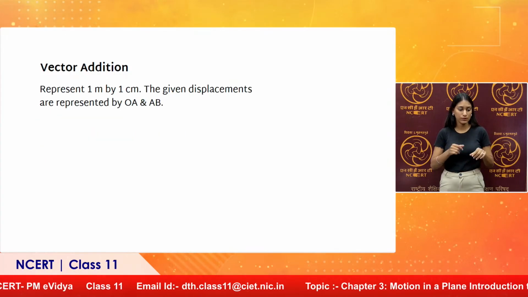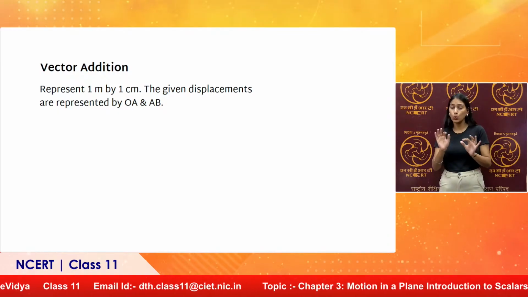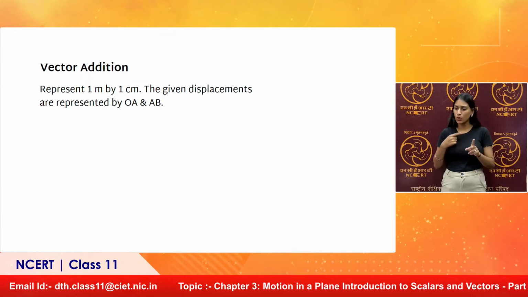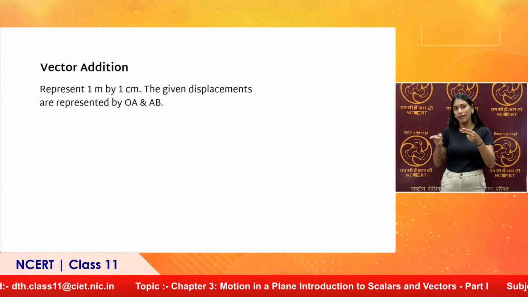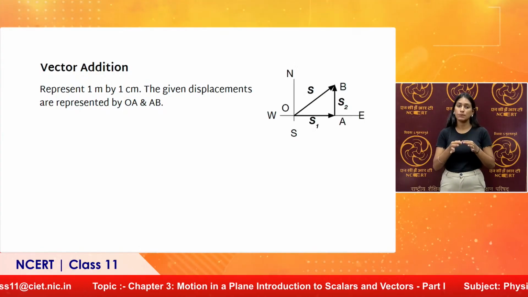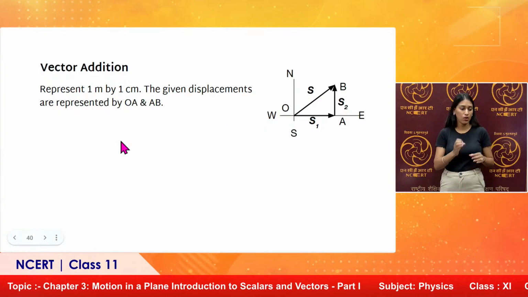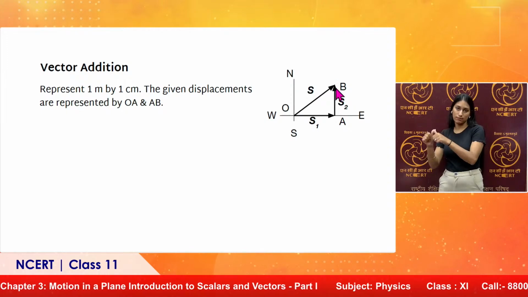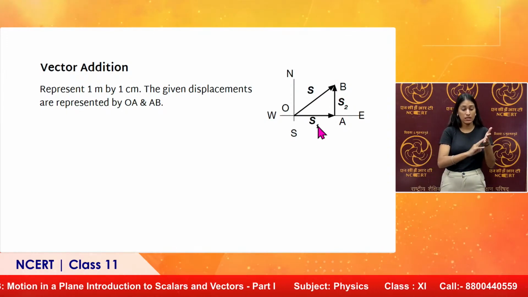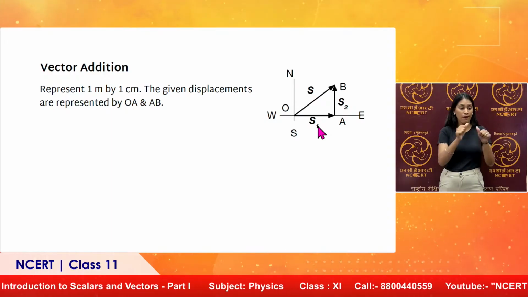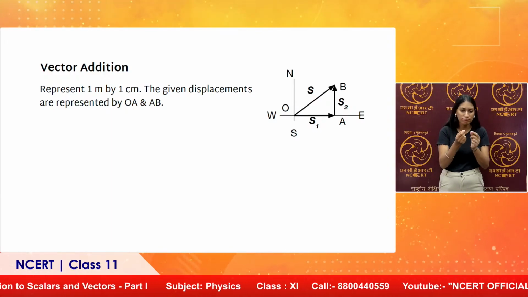We will probe it and see if it is similar to scalar addition or something additional comes up here. Let us represent 1 meter displacement by 1 centimeter. We will draw diagrams to explore this. The given displacements are represented by OA and OB. This is 4 meter, this is 3 meter. The initial position is O. The particle moved to A because of S1, and moved to B because of S2.